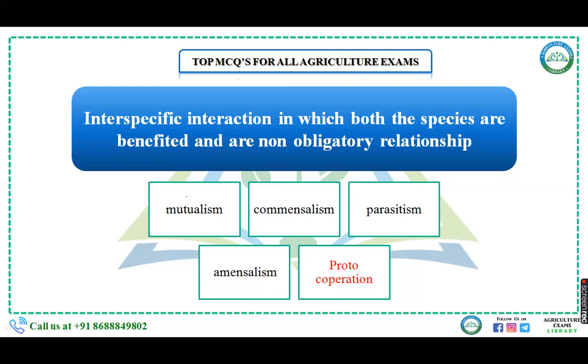While in case of protocooperation, it is also a positive interaction in which both the organisms are benefited but can live separately. It is a non-obligatory relationship, like hermit crab and sea anemone, or crocodile and bird. So protocooperation is the right answer. Although both organisms are benefited in mutualism and protocooperation, one is obligatory and the other is non-obligatory.